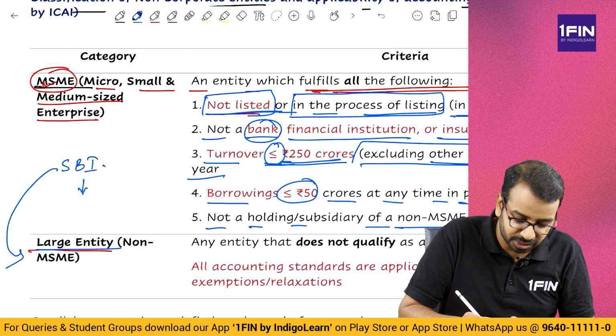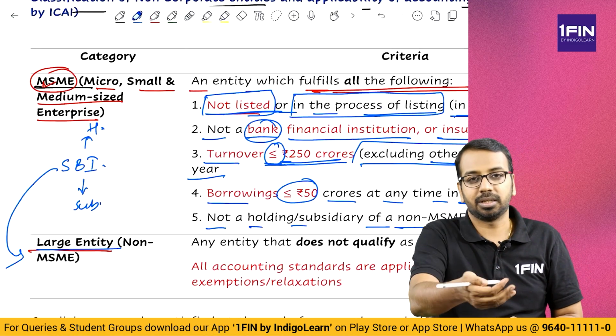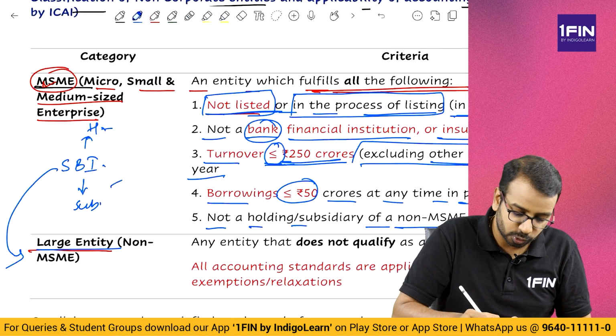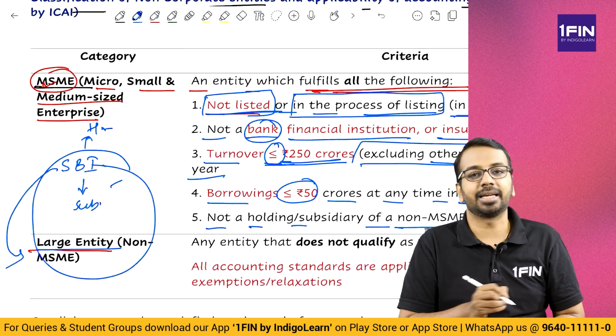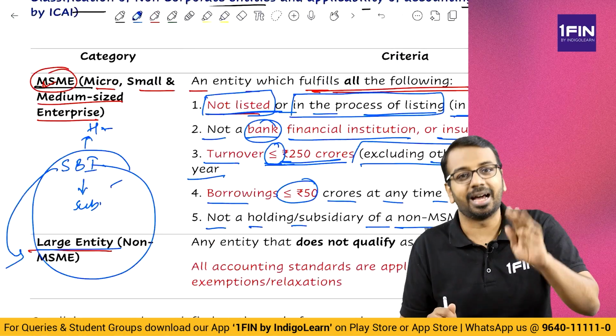If you have any subsidiary of SBI or holding company of SBI, just for example, then this also will become a large entity. So holding and subsidiary of a large entity are by default large entities.